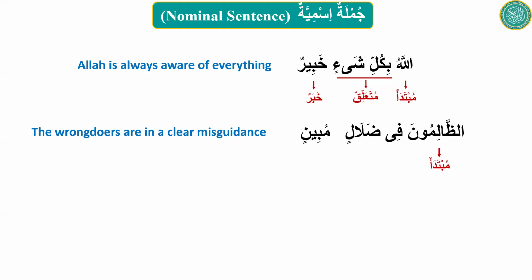It will be خبر. Khabar has to be in rafa status. Do you see anything in rafa here? No. Fi dalalin is jar majroor. So jar majroor is what? Muta'alliq. Yeah, so it is muta'alliq. It cannot be khabar. So dalalin mubinin is sifa mawsuf, but the whole sifa mawsuf is in jar status because of fi. So we will call it jar majroor.